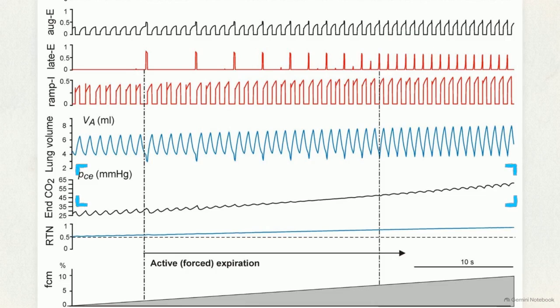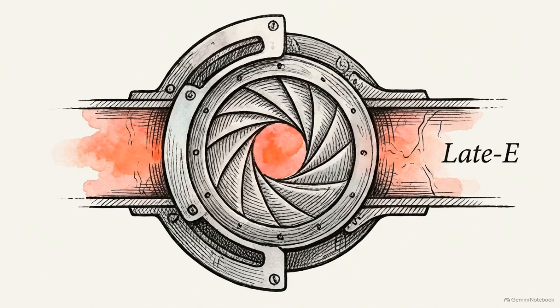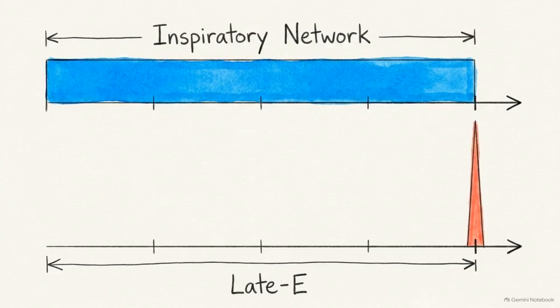This timeline tracks the onset of progressive hypercapnia. It reveals a complex synchronization problem. The secondary abdominal pump cannot fire randomly, or its forced exhalation would physically clash with the diaphragm. The brainstem prevents structural collision using heavy inhibitory gating. The late E neurons are suppressed by the primary inspiratory network, restricting their ability to fire exclusively to the very end of the expiratory window.